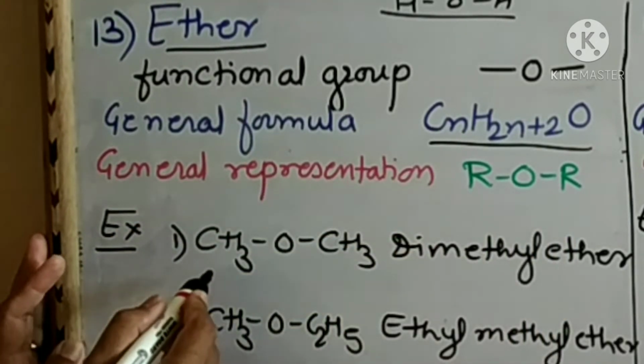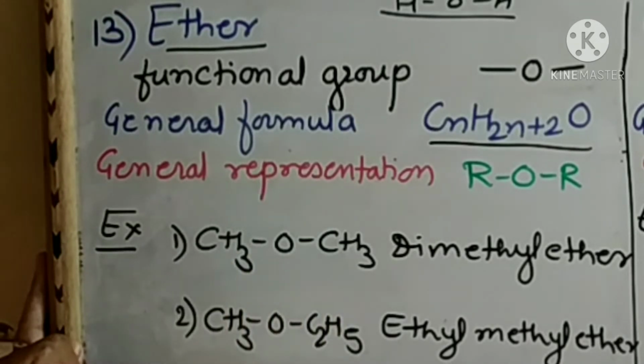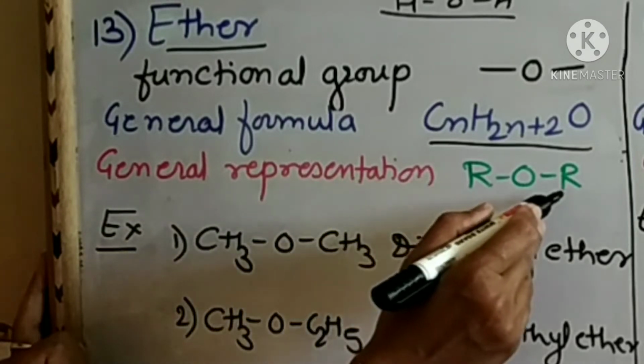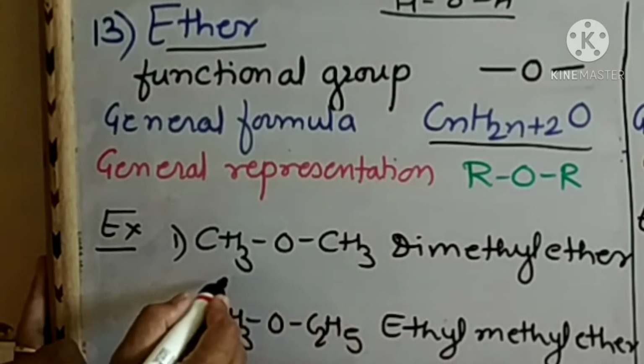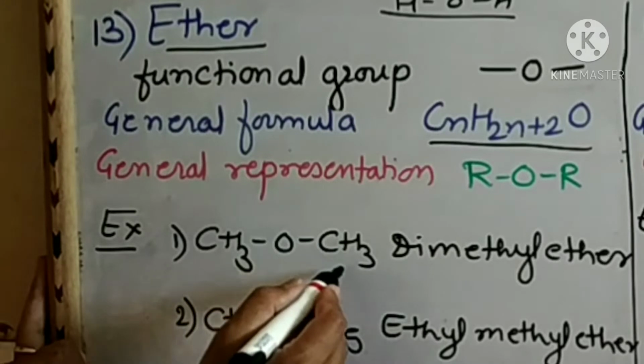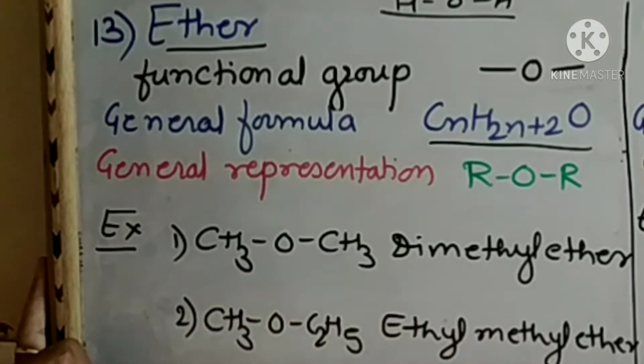For example, CH3OCH3. Now it is dimethyl ether. Here, these two alkyl groups may be similar or different. If these two alkyl groups are similar, then it is a simple ether. And if these two alkyl groups are different, then it is a mixed ether. Now this first example is of simple ether, that is CH3OCH3, that is dimethyl ether. And second example is CH3OC2H5, that is ethyl methyl ether.